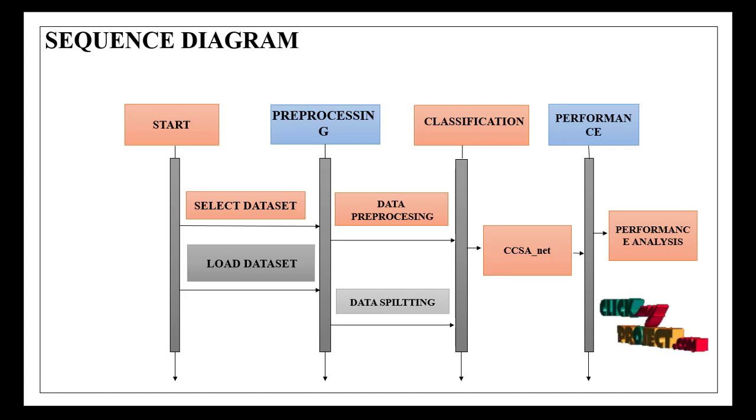Sequence diagram. From the start point, pre-processing and the classification, performance analysis. 4 sequences are done in the process. When we start our program, then we move on to select data and load data. Pre-processing is done by label encoding and filling the null values, and then split the data into training and testing, and classification is fit by the CCSANet. Finally, performance analysis.